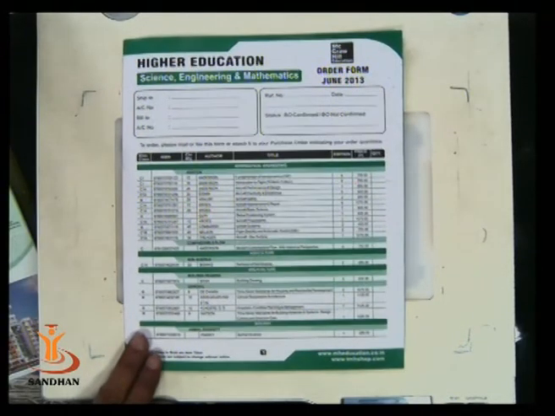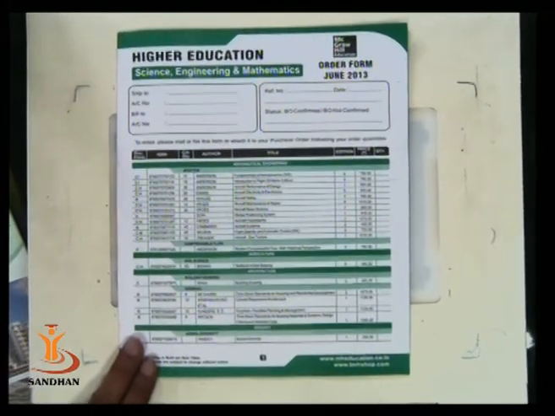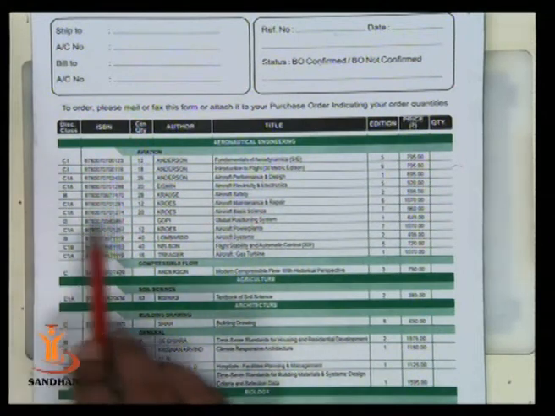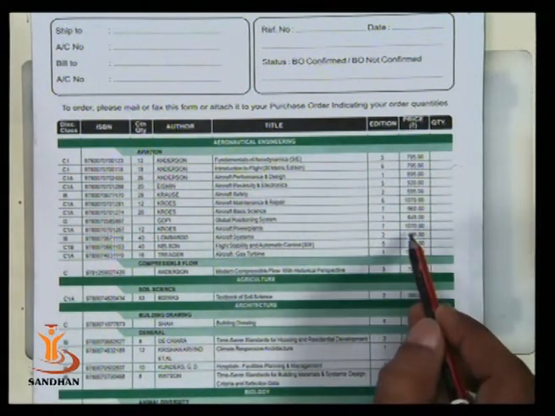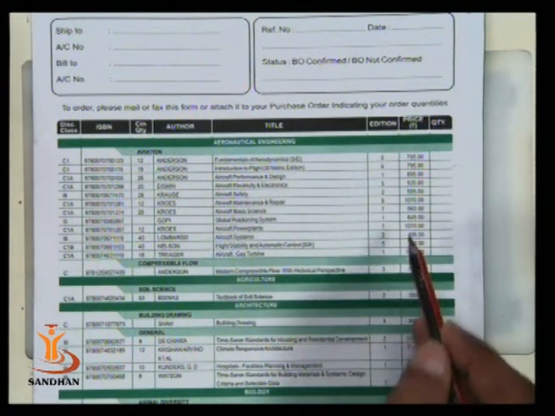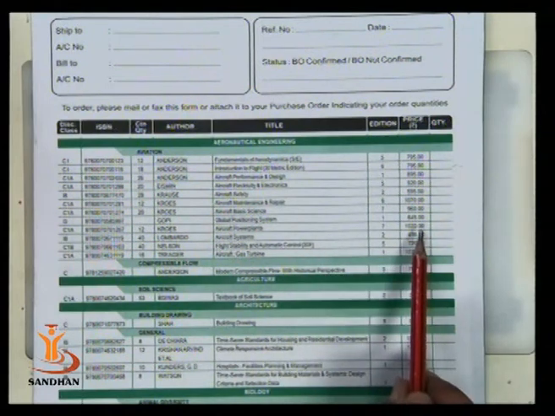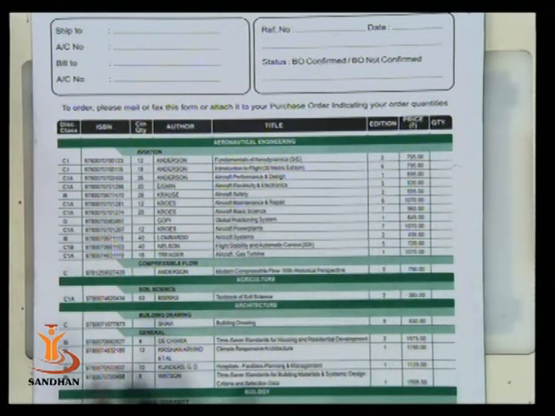And then we have another book that is called a price list, right? I have a price list for you. This is a price list. It is a price list for the books which are published and sold. So there is a lot of detail about the book, and there is the latest price which is given here. So you can see there is a book, Aircraft Power Plants, and the price is 1070 rupees. So in that way, catalog and price list can be asked.